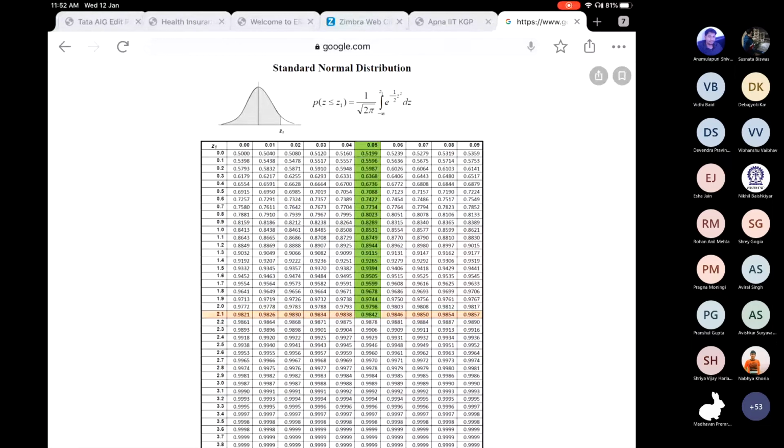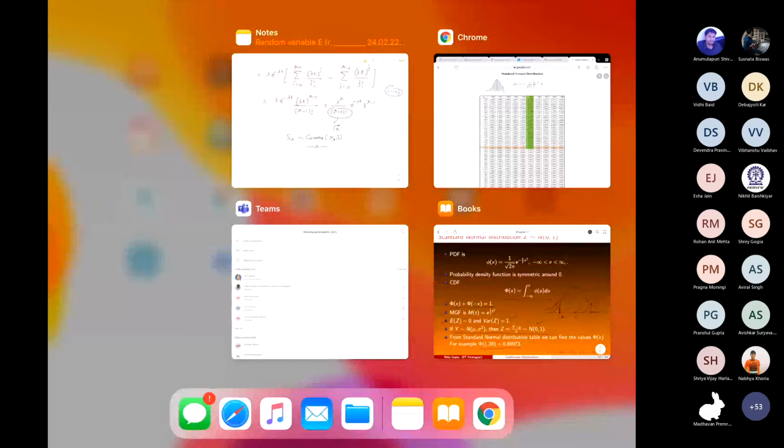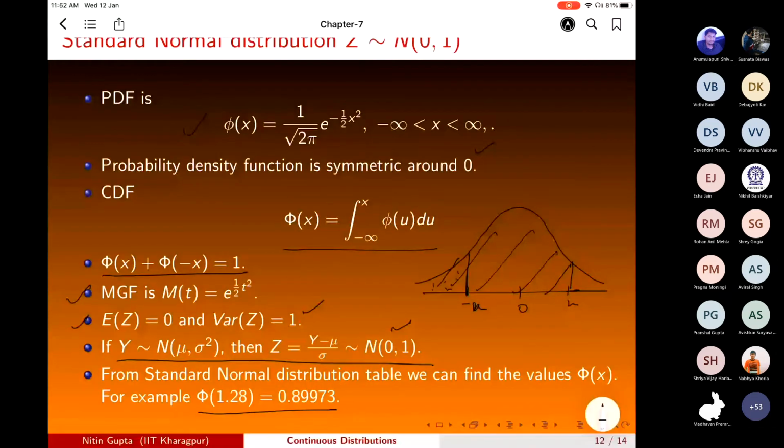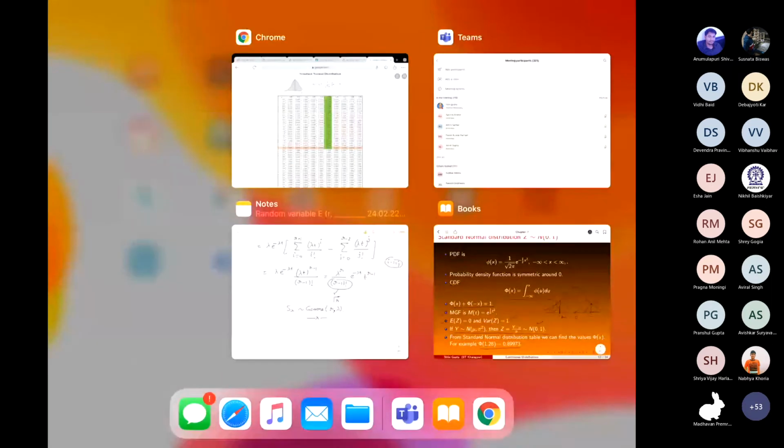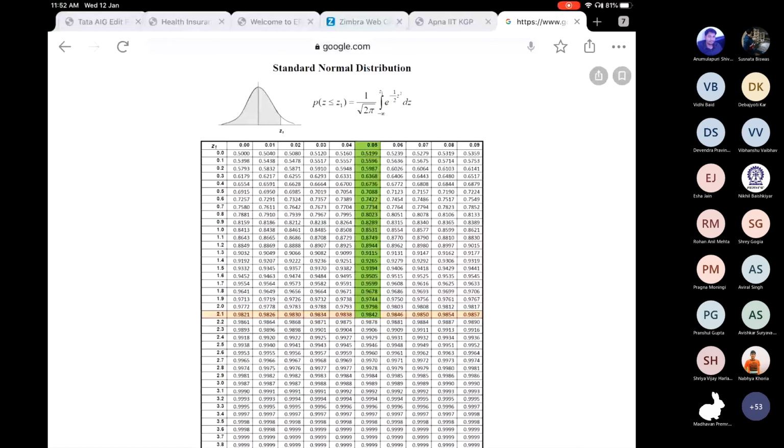So capital phi of 2.15 is 0.9842. But if we want the value of 1.28, 1.2 you see in the first column, and 8 corresponds to 0.08.